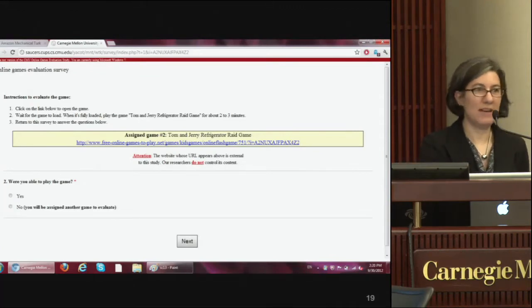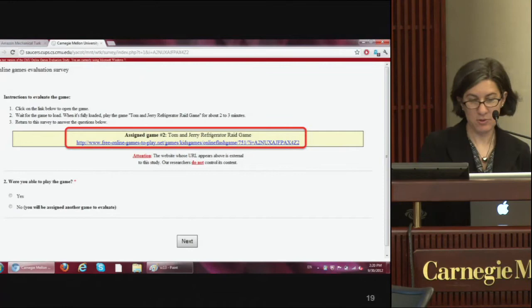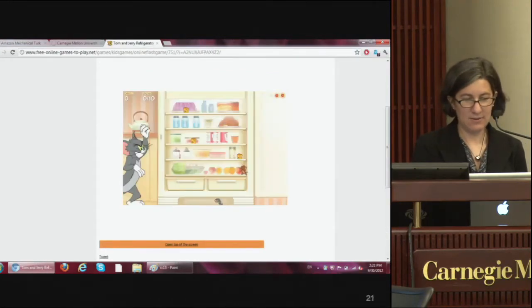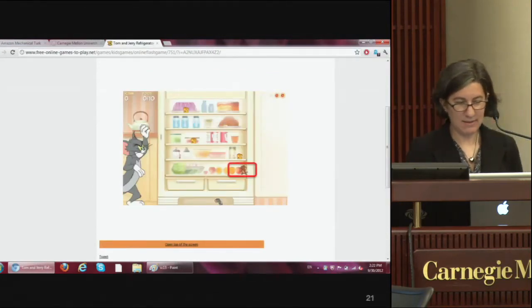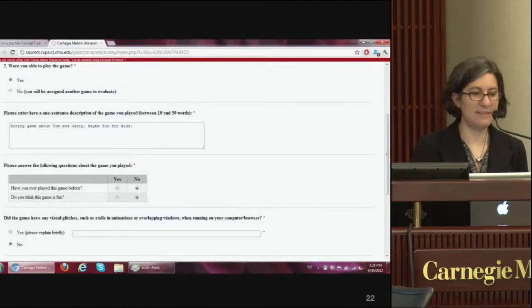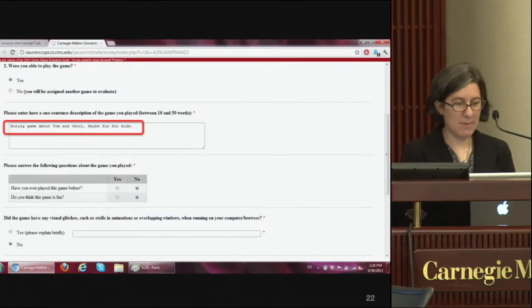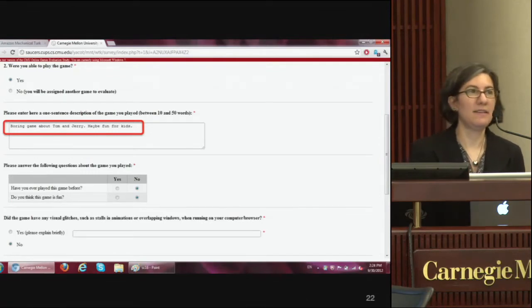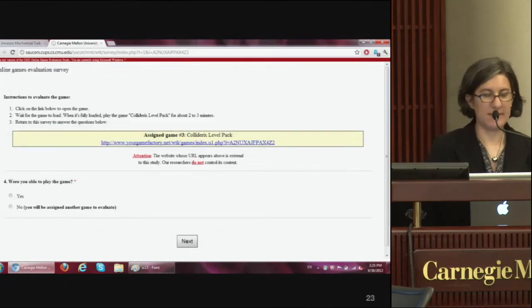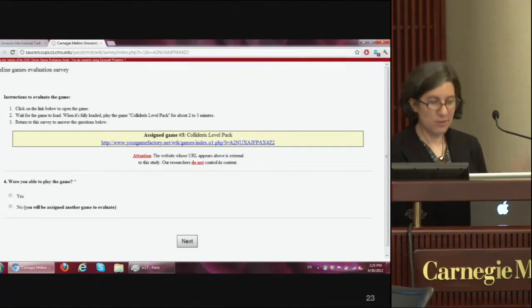Then we asked them to evaluate another game. So this time they have to evaluate the Tom and Jerry refrigerator raid game. And here they move around this cat and mouse, and they get points, and then they evaluate it again. And this time they say it's a boring game about Tom and Jerry, maybe fun for kids. And they answer more questions about the game. Now they come back, they get their third game.